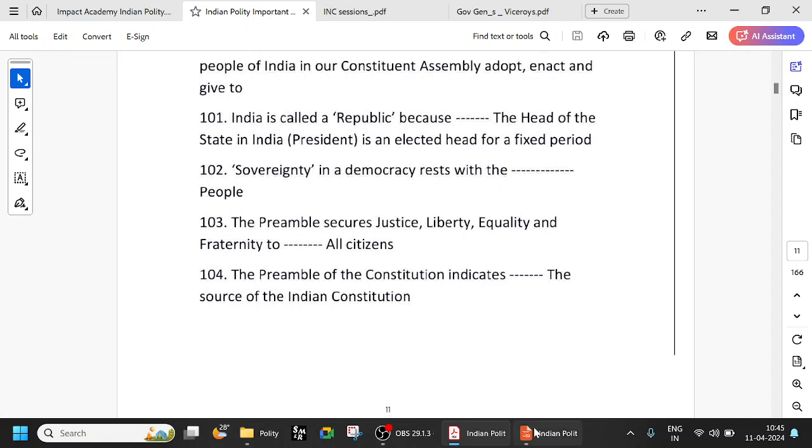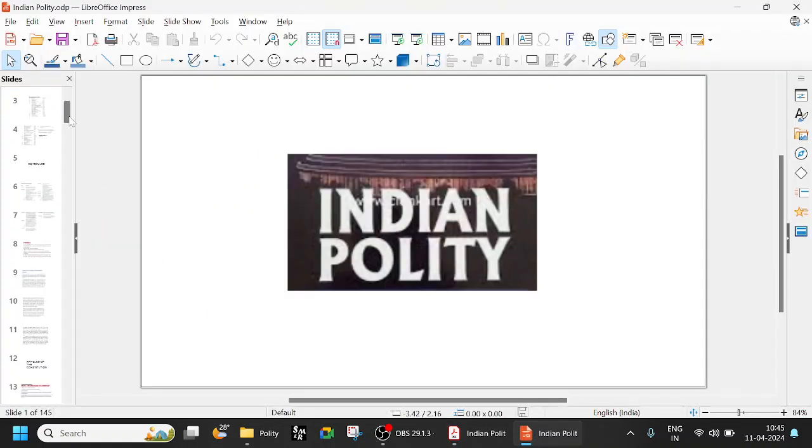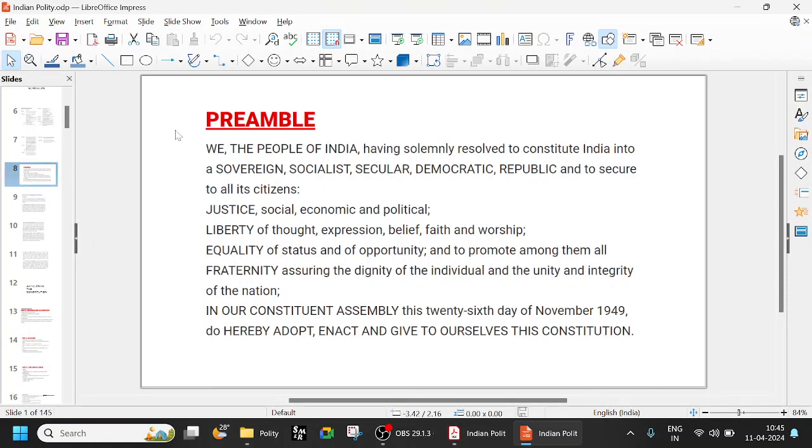The preamble: we the people of India, having solemnly resolved to constitute India into a sovereign, socialist, secular, democratic republic and to secure to all its citizens justice, liberty, equality and fraternity. And what justice? Social, economic and political. Liberty of thought, expression, belief, faith and worship. Equality of status, opportunity, and to promote among them all fraternity, dignity of the individual, unity and integrity of the nation.